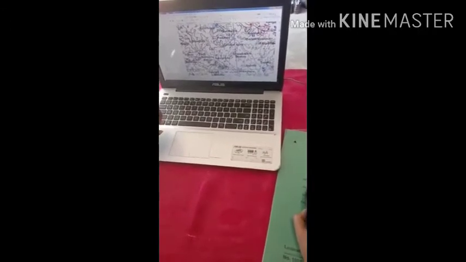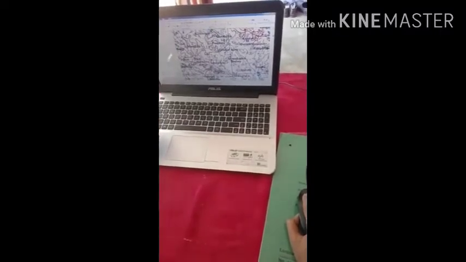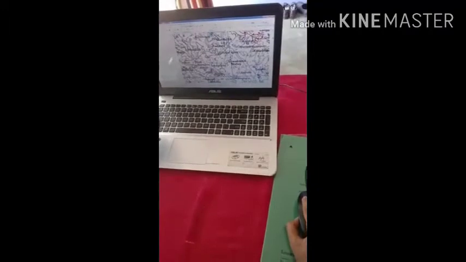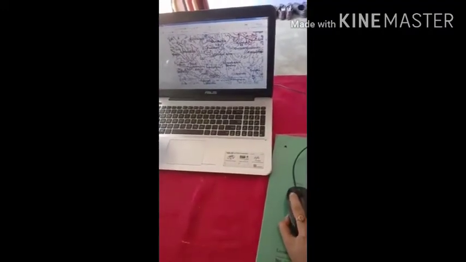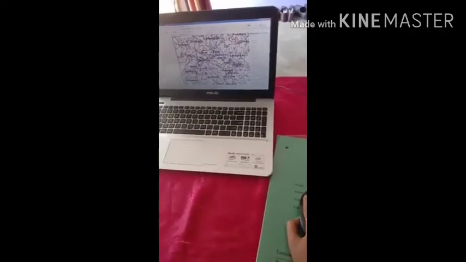So before starting off with the digitization, fix up your scale first. This is a very important context if we are working in the GIS software and working with the vision of preparing a good map.